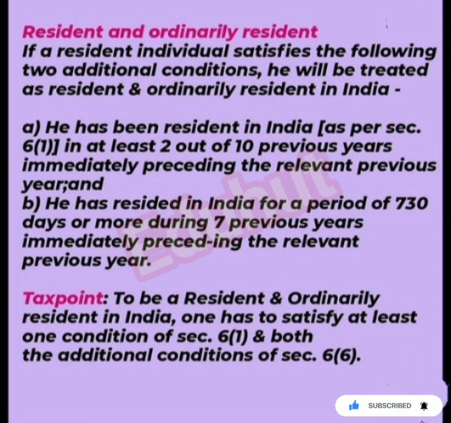Resident and ordinarily resident. If a resident individual satisfies the following two additional conditions, he will be treated as resident and ordinarily resident in India. He has been resident in India for at least 2 out of 10 previous years immediately preceding the relevant previous year, and he has resided in India for a period of 730 days or more during 7 previous years immediately preceding the relevant previous year. To be a resident and ordinarily resident in India, one has to satisfy at least one of the conditions of Section 6 subsection 1 and both of the additional conditions of Section 6 subsection 6.